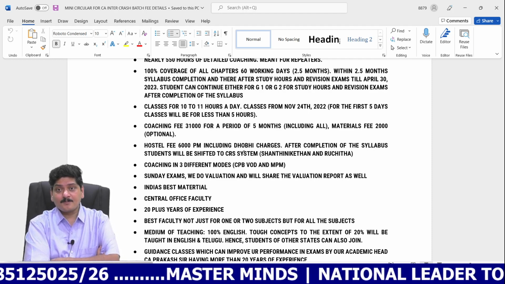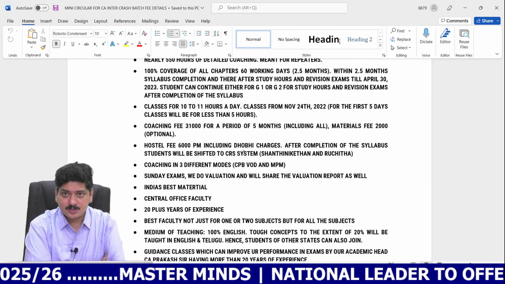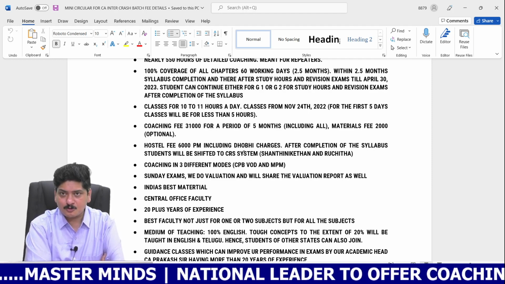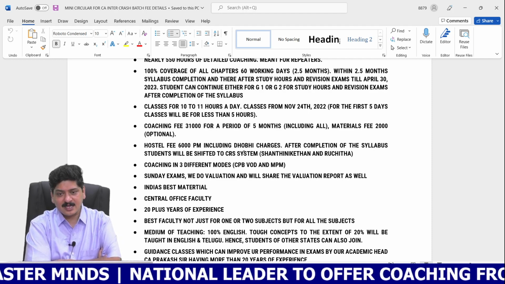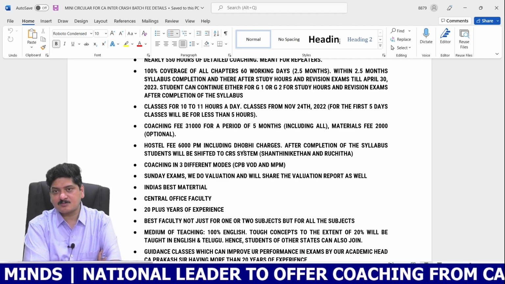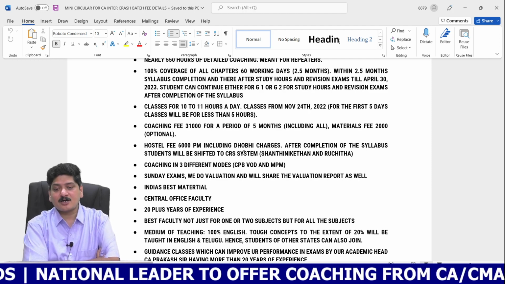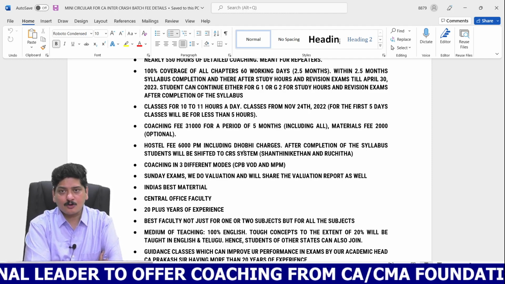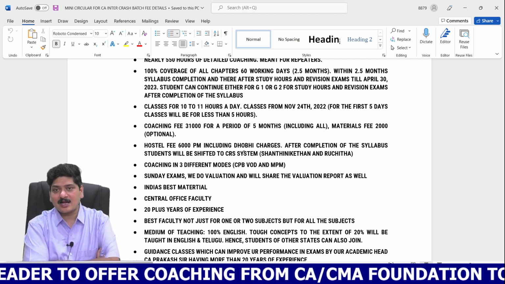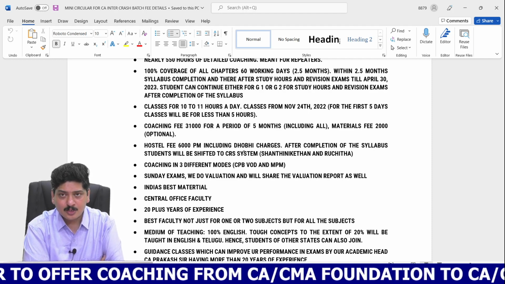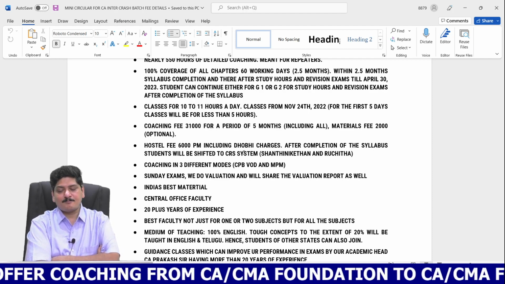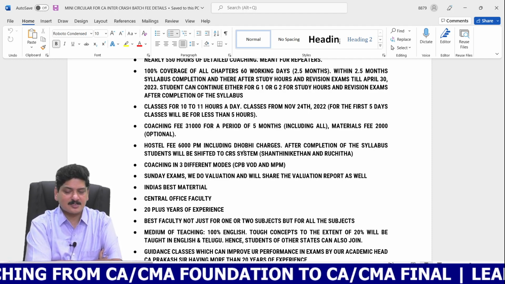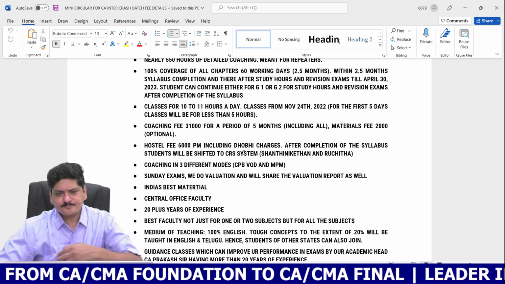There are going to be restrictions with respect to the usage of cell phones as well. You will be permitted to use the cell phone only for 2 hours a day, or at max 3 hours a day, subject to certain rules and regulations. We are going to give a room called the cell phone usage room, and you are allowed to use the cell phone only in that designated room, and only for designated purposes like watching online classes or attending office emails. Okay, let me continue, students.